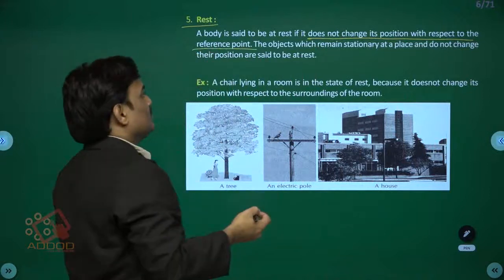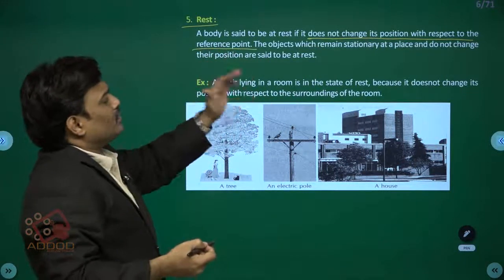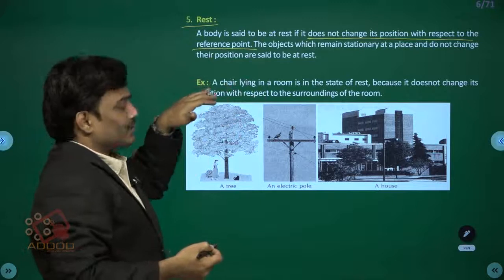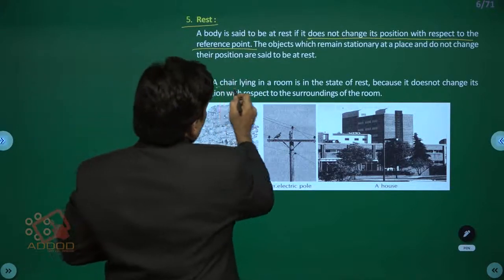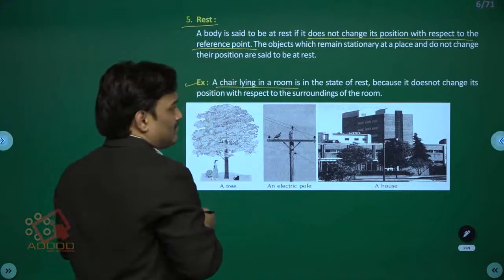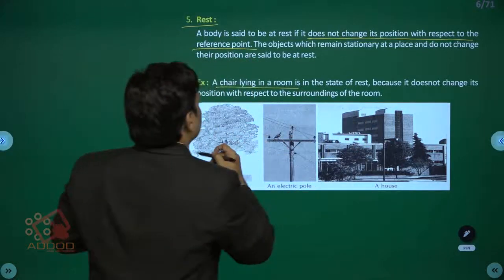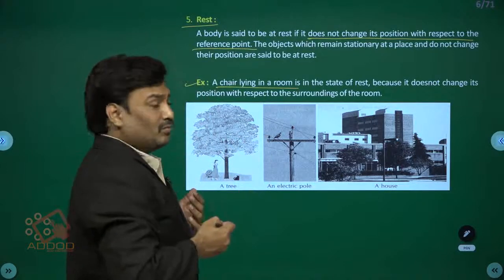Not a big deal. The objects which remain stationary at a place and do not change their position are said to be at rest. Example: a chair lying in a room is in the state of rest because it does not change its position with respect to the surroundings of the room by itself.